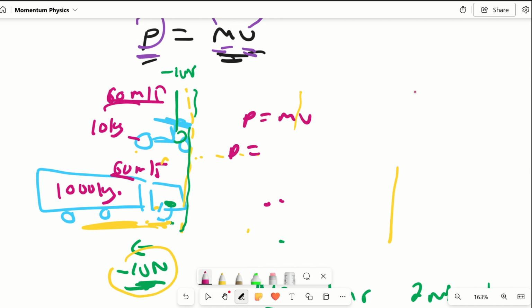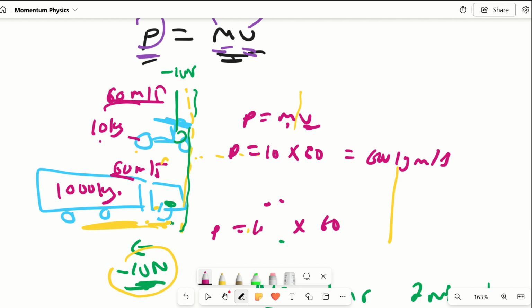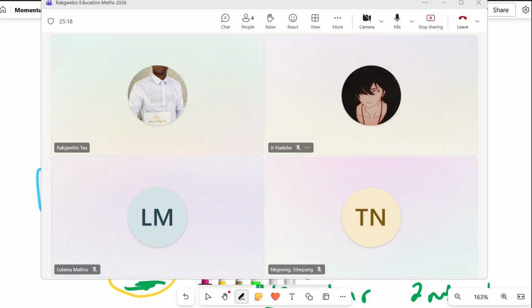So for the bicycle, the velocity is 60, while the mass is 10 kg, so it will be 600 kg meters per second. The momentum of the truck will be the same thing: same speed, but the mass is different. It will be 1,000, so therefore it's going to be 60,000 kilogram meters per second. Are you happy with the definition of momentum?